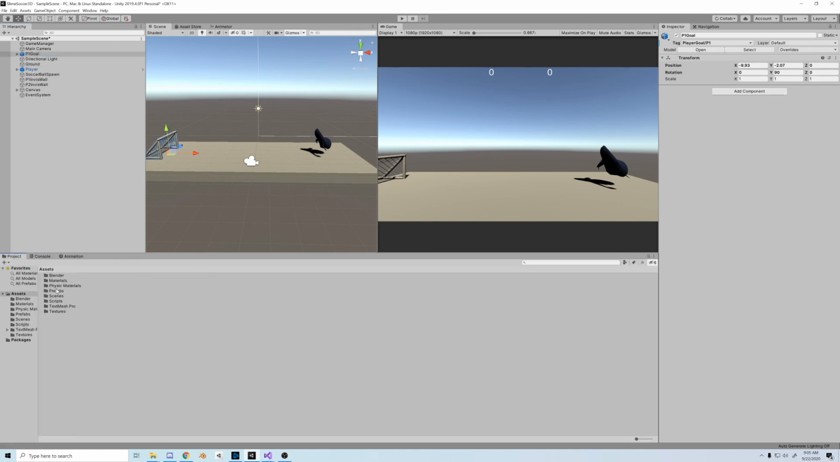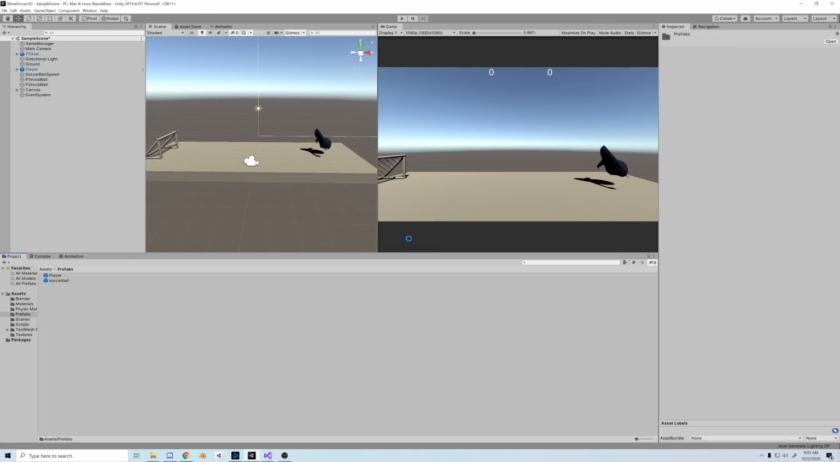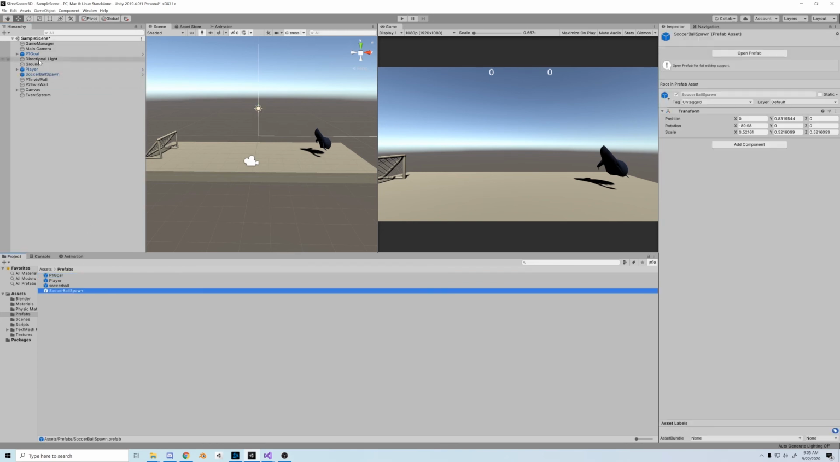So in this video, we're going to add a second player and a system to control him. We're going to do it in this traditional slime soccer way, so 2 players on 1 computer.